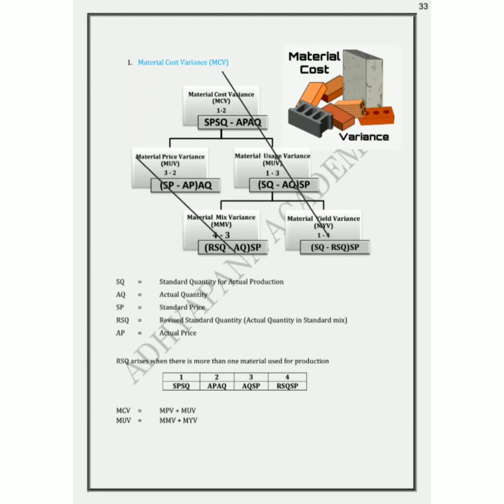Then to the left, you have to arrive at the numbers for material price variance and material mix variance. Always, material price variance plus material usage variance gives material cost variance, and mix variance plus yield variance gives usage variance. I know cost variance is 1 minus 2. I also know usage variance is 1 minus 3.